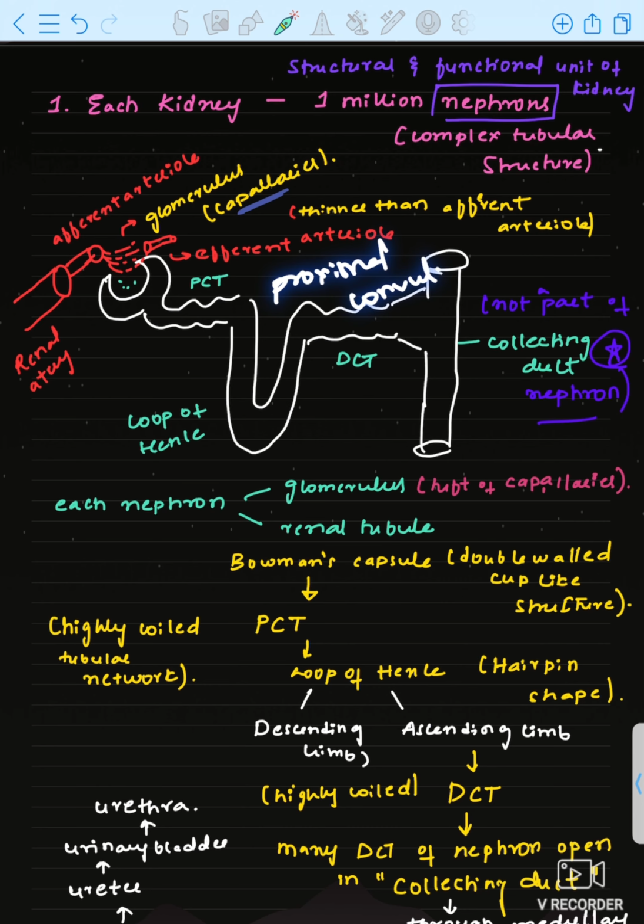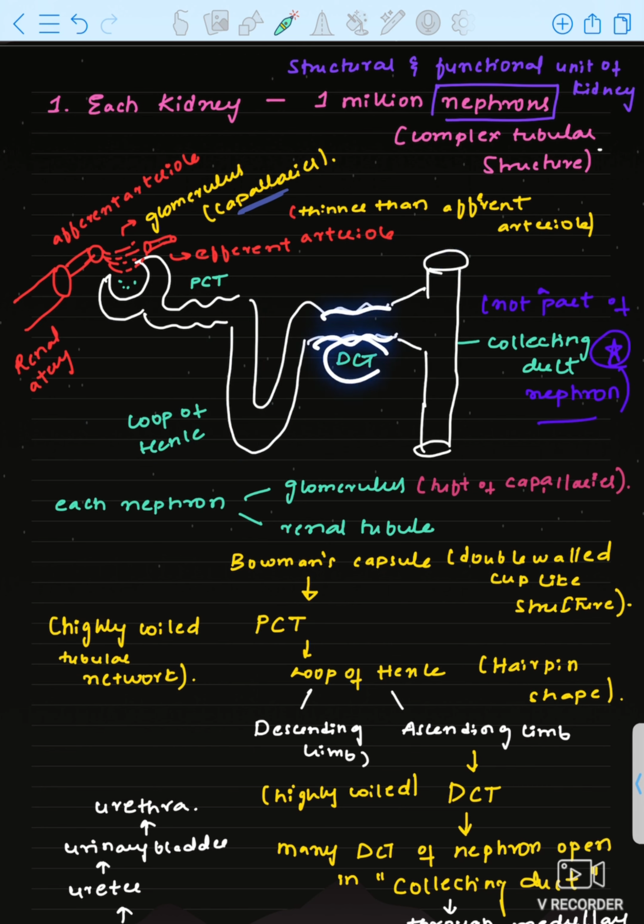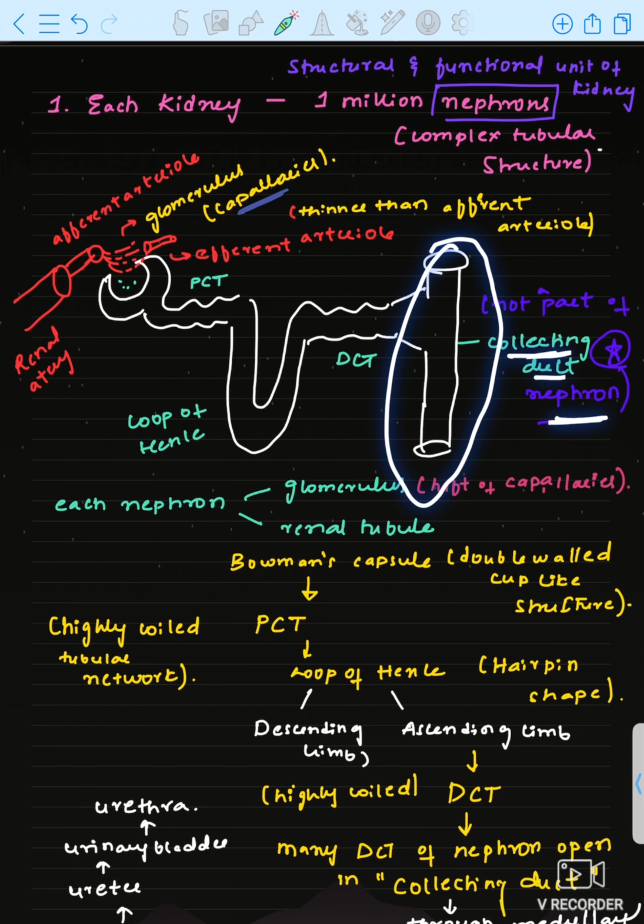proximal convoluted tubule. This is the loop of Henle. It is hairpin-like. See, hairpin-like. And then the DCT. DCT means distal. Distal means far. Proximal means near. This is near to the glomerulus or Bowman's capsule. It's the proximal convoluted tubule. This is the distal convoluted tubule. Many DCTs from many nephrons will open into the collecting duct. Okay, this collecting duct is not part of the nephron. Okay, the nephron ends up to here and different nephrons will be there.